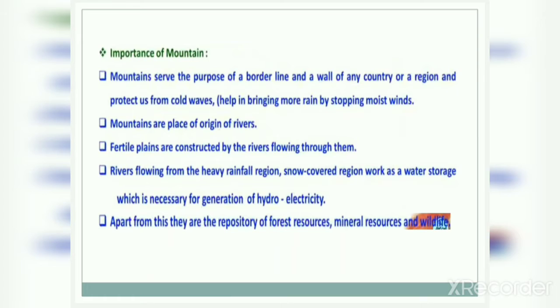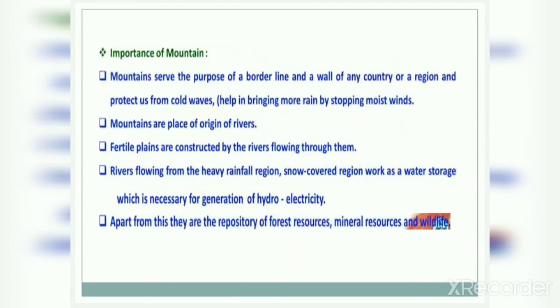Mountains are the place of origin of rivers. This thing you also know, that the origin of rivers are the mountains only. Okay. Like for example Ganga. What is the origin of river Ganga? Yes, Gangotri. Right? So like this.